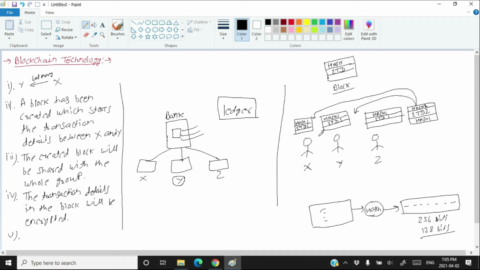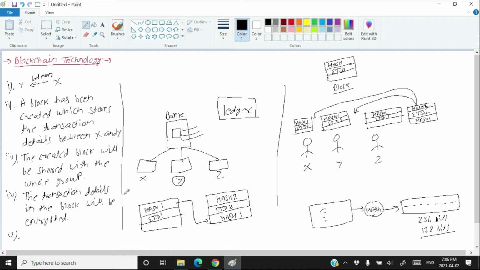One block is for ETD1 and the second block is for ETD2, having hash 2. But at the same time, in the block of the second transaction, the hash of the first transaction is also present. So you can say that the block of the second transaction is pointing to the block of the first transaction. And these two blocks are contained by all of X, Y, and Z.